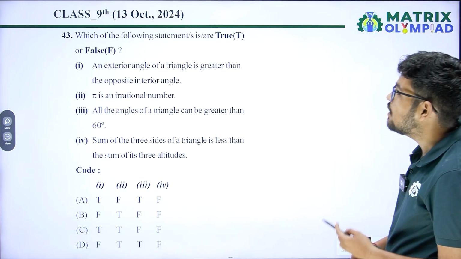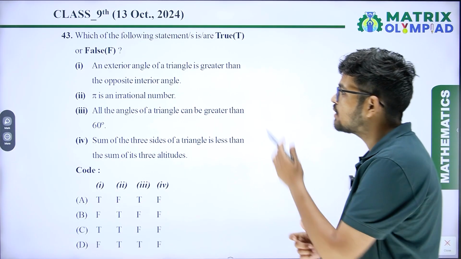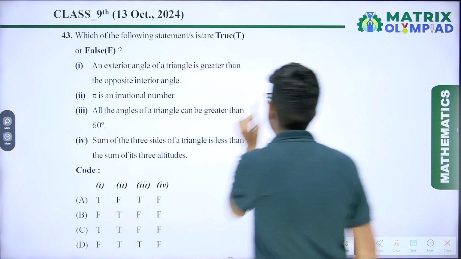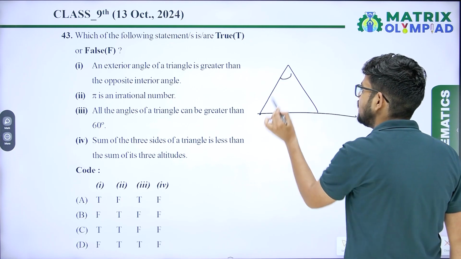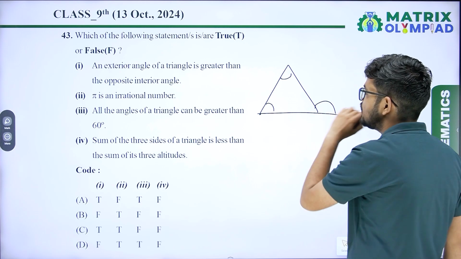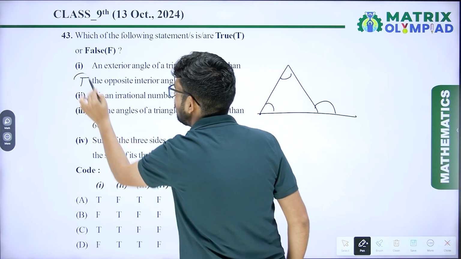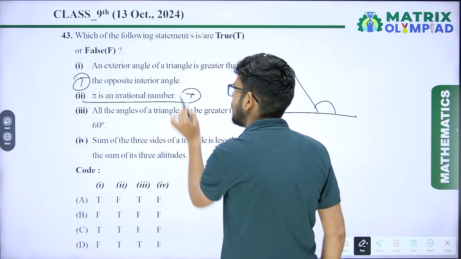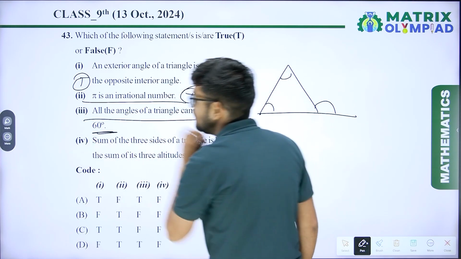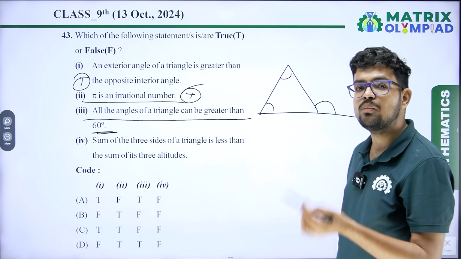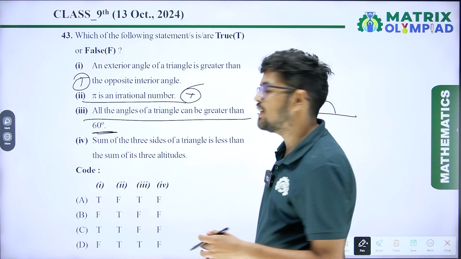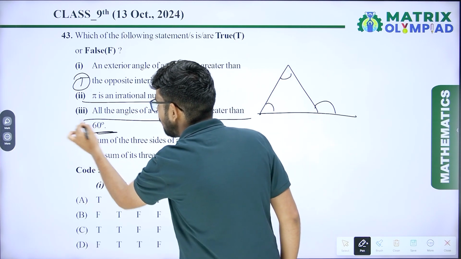Question number 43. Which of the following statements is true or false? First, an exterior angle of a triangle is greater than the opposite interior angle. Yes, because the sum of two interior angles equals the third exterior angle. So it is always greater than the opposite interior angle. This is true. Pi is an irrational number. Yes, pi is an irrational number. All the angles of a triangle can be greater than 60 degrees. No, all angles of a triangle cannot be greater than 60 degrees because the sum would be more than 180 degrees. It is not possible. So the third one is false.